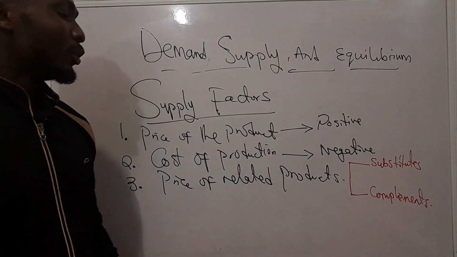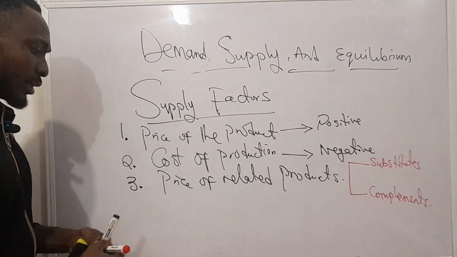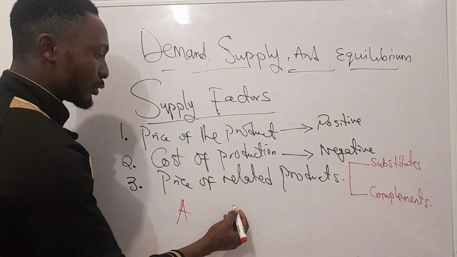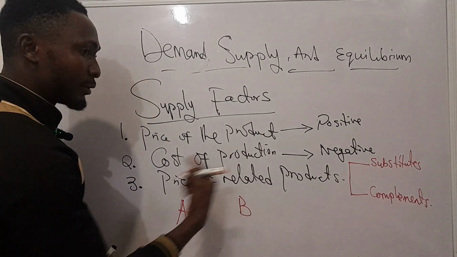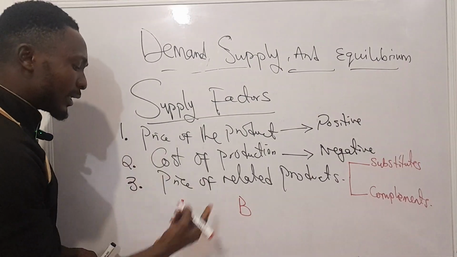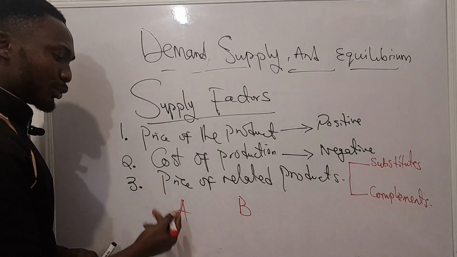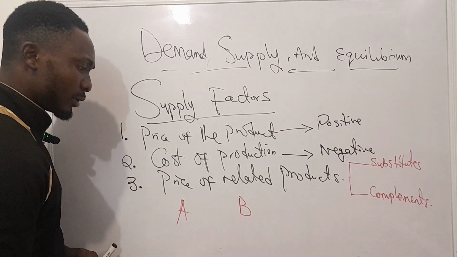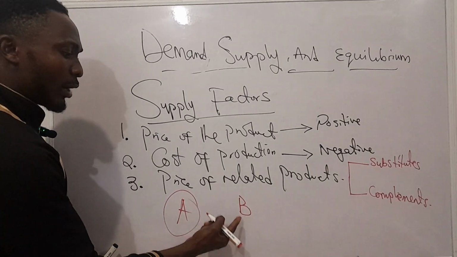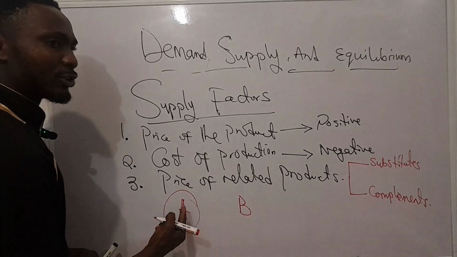Okay, so if two goods are substitutes, for example, let's say product A is a substitute of product B, invariably product B is a substitute of product A. So now let's think, if I am the producer of product A, I produce product A and I sell product A. However, I could also sell product B in place of product A.